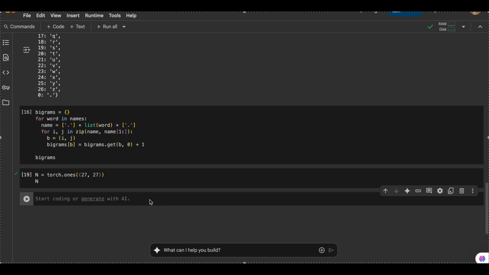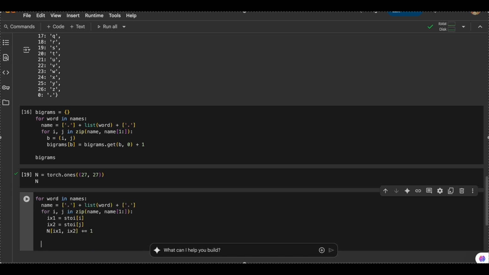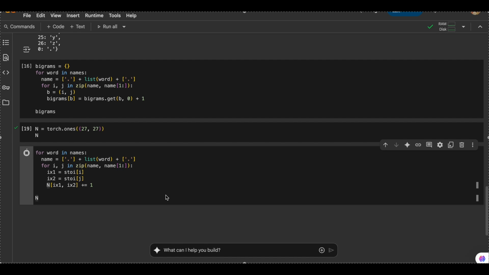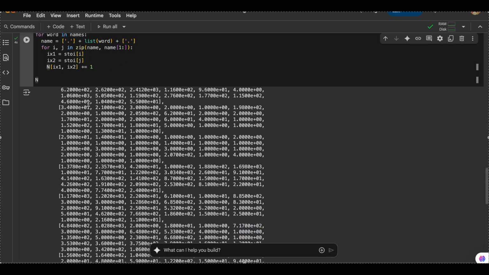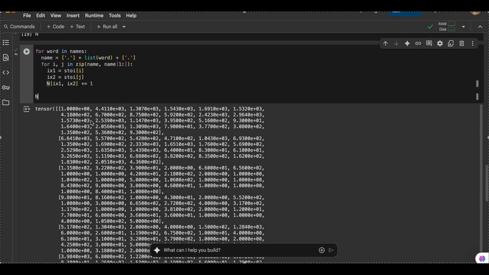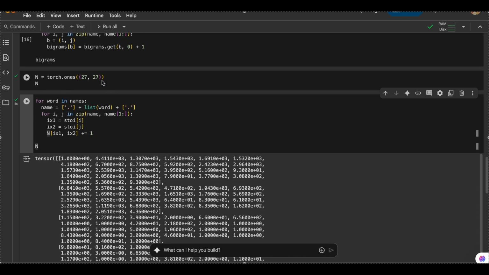Let's do this for a word in names. Name equals to... So now if we print n, we'll expect a much better result. Instead of printing it the way we got before, we'll get this. Okay, so let's do something.